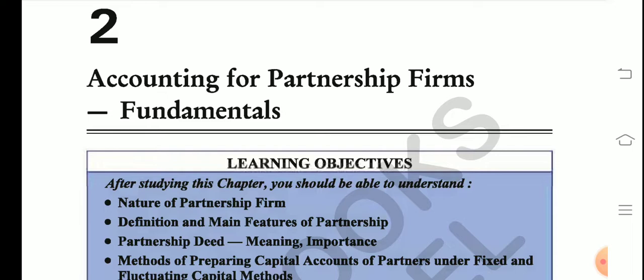Now the second chapter of the first book is partnership. So from the second chapter till the last chapter, all the chapters are related to partnership. So the first book consists of 1 unit of NPO and the other 5 units of partnership. And in the second book, you'll be studying about company accounts. So the second book actually has 3 topics to study.